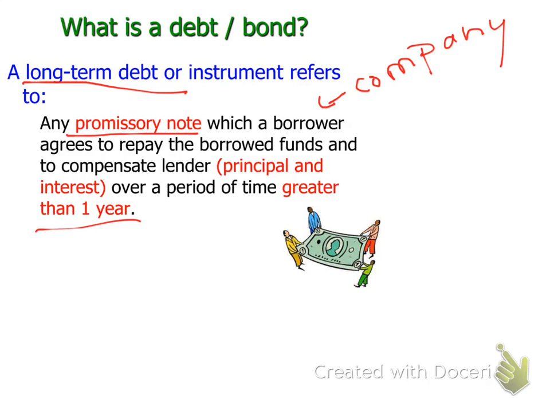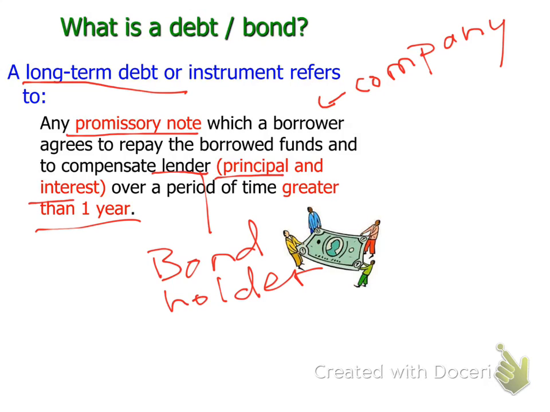We, as the company, issue bonds. We borrow money from those who are willing to purchase the bond. So we are the borrower, and the lender is the bondholder. So here, the company who issued the bond will agree to pay the bondholders the principal amount and the interest over the period of time.